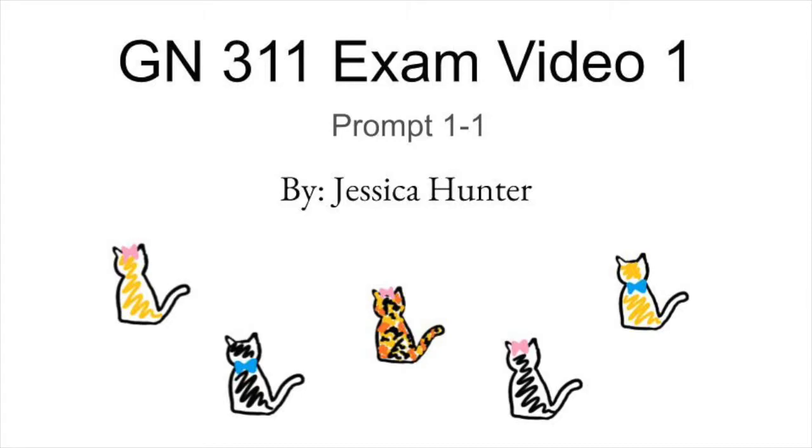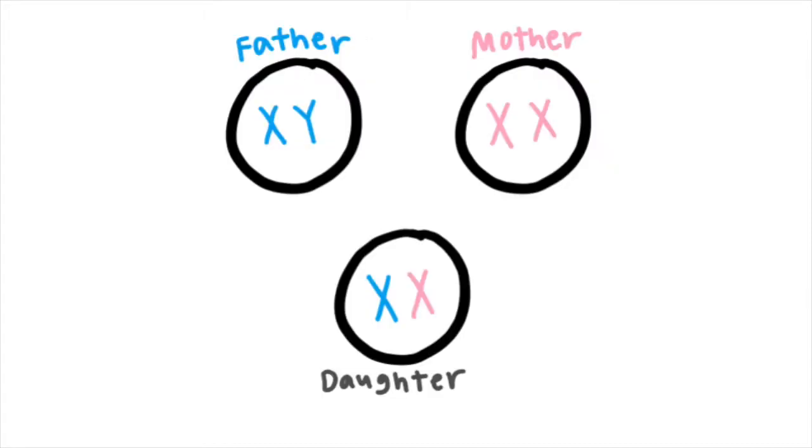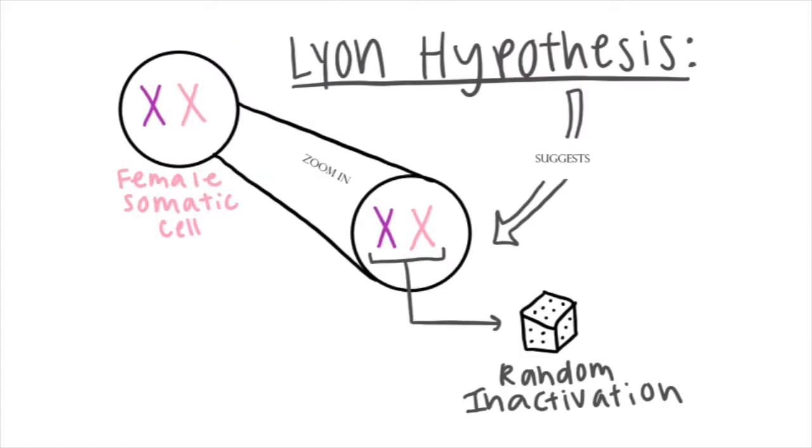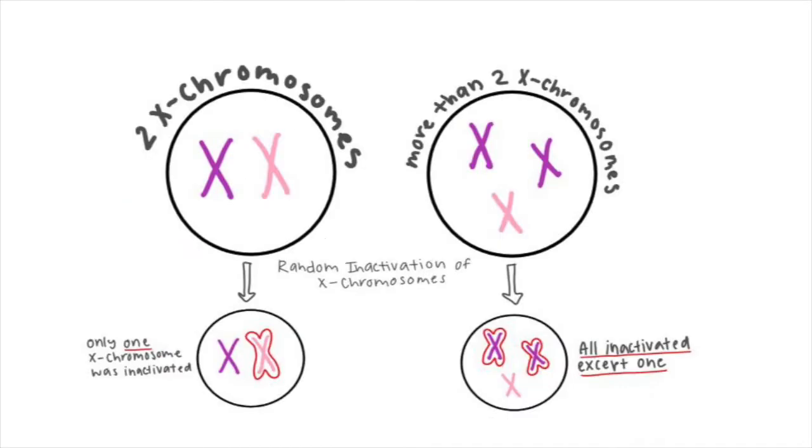Discussing X-linked inheritance. All biological females have two X chromosomes. One is inherited from its mother and one is from its father. The Lyon hypothesis suggests that in each female somatic cell, one chromosome is randomly inactivated. If the individual has more than two X chromosomes, then all but one X chromosome will be inactivated.